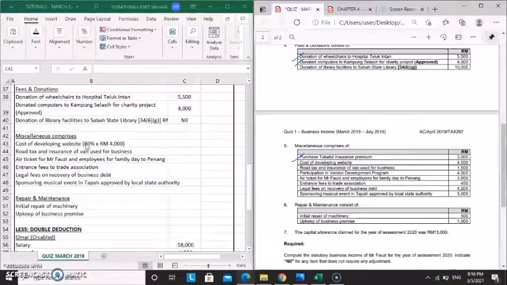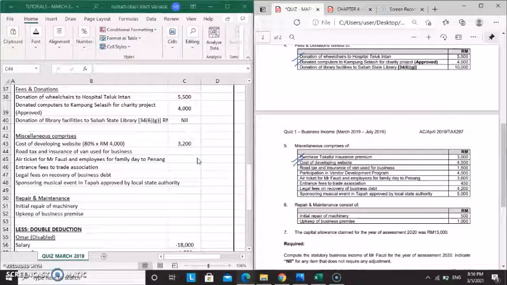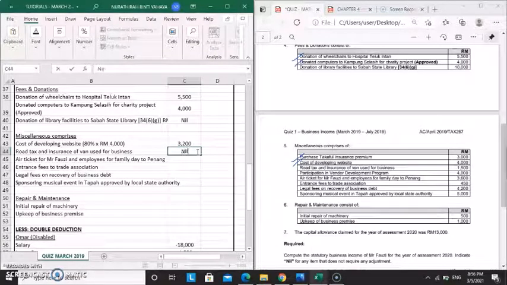Then, cost of developing website. Cost of developing website is gazette order, which is only 20% allowable expenses, and the remaining is going to be added back. So the remaining 80% is going to be added back, which is 3,200. Okay, next, road tax and insurance of van used for business, because these are the expenses for business use. Therefore, it is allowable expenses. We record it as nil.